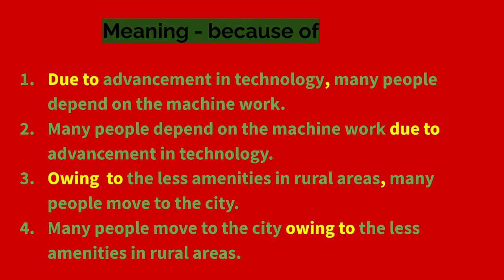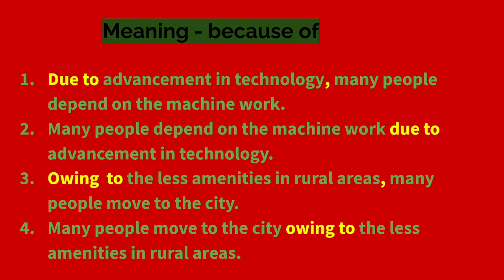So the second sentence is: many people depend on machine work due to advancement in technology. That's the same, but the last phrase comes first and due to comes in the middle. So you can use due to in two ways, at the start as well as in the middle. But when you start a sentence with due to, you have to put a comma in the second phrase.